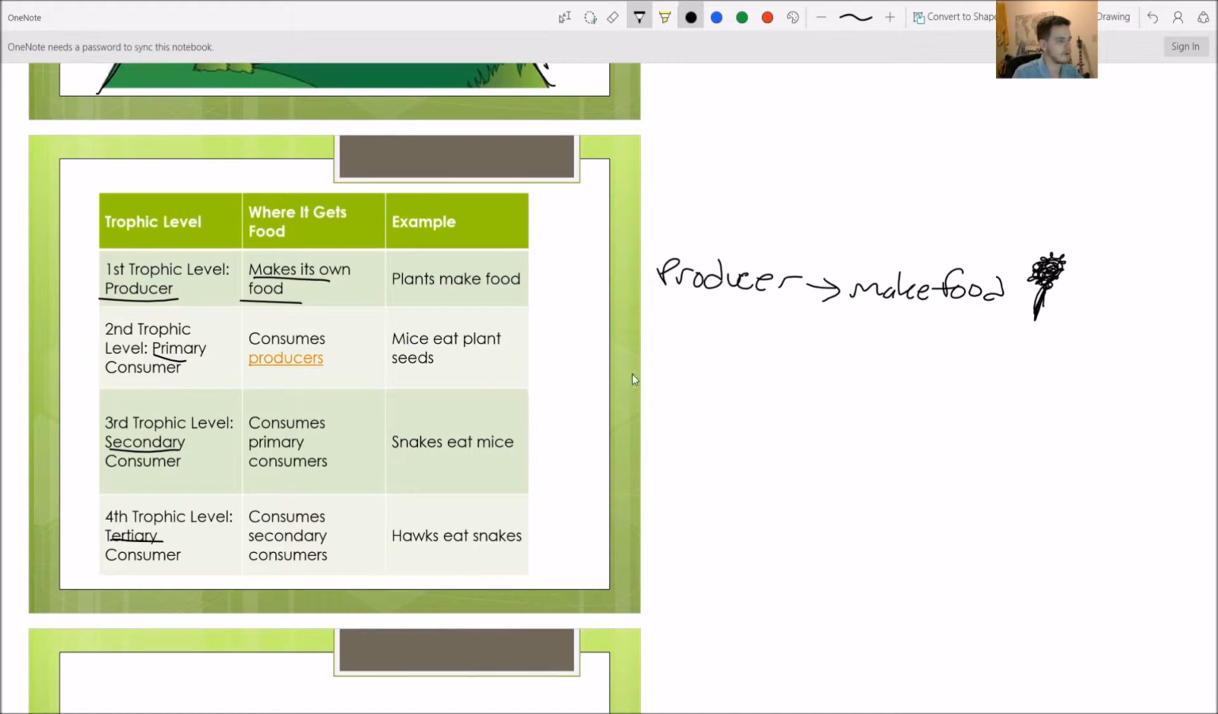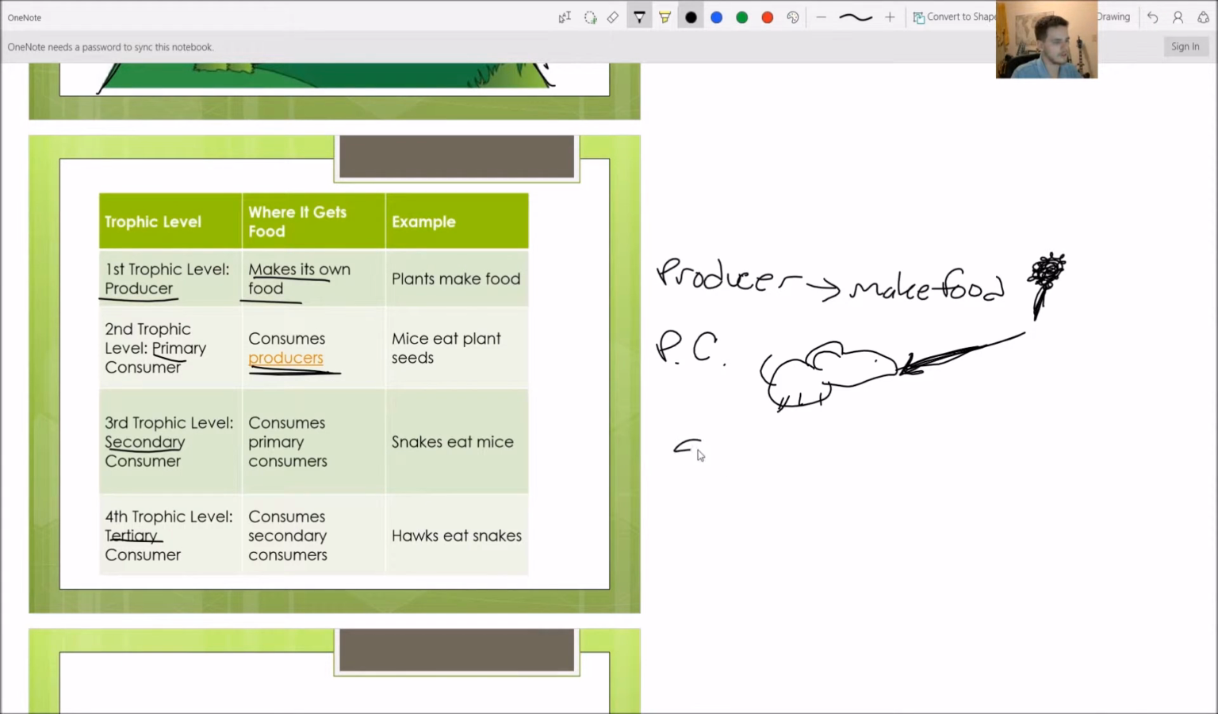Then we have our primary consumers. And these consume producers. So I'm just going to put a PC for primary consumer, and I'm going to attempt to draw a little mouse here. There we go. That's a little mouse, and he's got his fat body and a tail. So our little mouse here, he's going to eat, yum, that plant. So we draw from the food to the eater. Our primary consumer eats that plant.